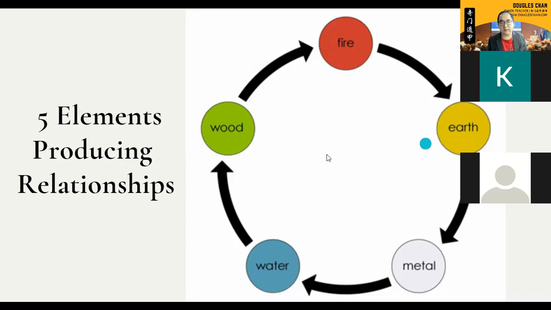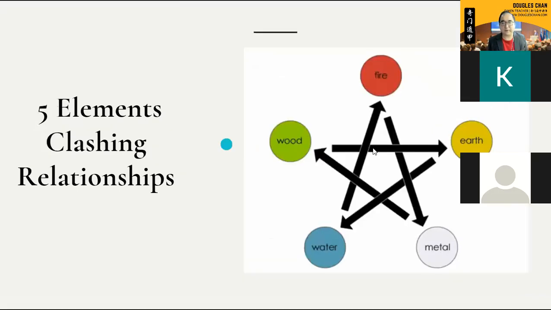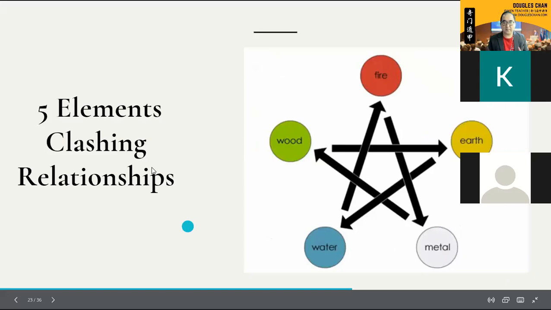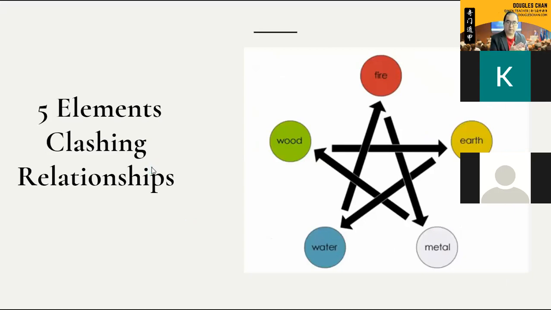Next, we also have the clashing. So imagine the opposite happens. Metal and wood: a metal chopping a wood. So the wood will become destroyed. That is an analogy of clashing. This is not a good thing.